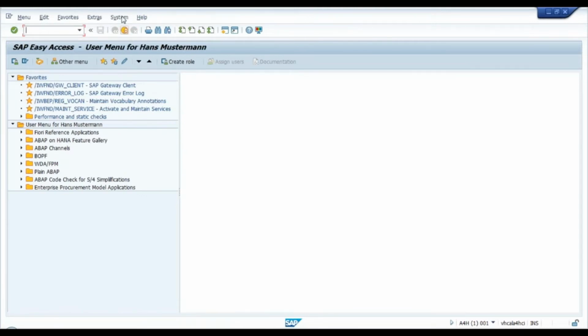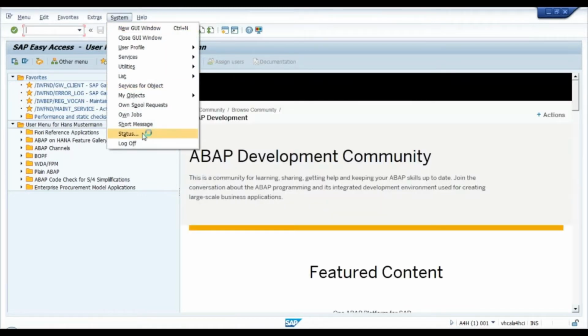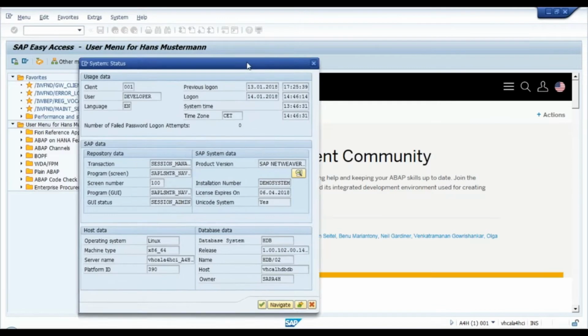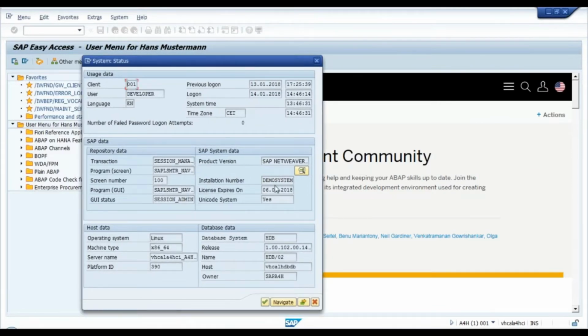Yeah, so you can just quickly go to System and have a look at the version of the server it is running on. So we'll look quickly at the NetWeaver version and also the database on which it is running. So you can see here the system is on SAP NetWeaver 7.5, which is, I think, the latest server. Of course, with 7.5 in SAP, you have a lot of new improvements as compared to even 7.4. So we will be able to explore all these options of the latest NetWeaver in our examples.